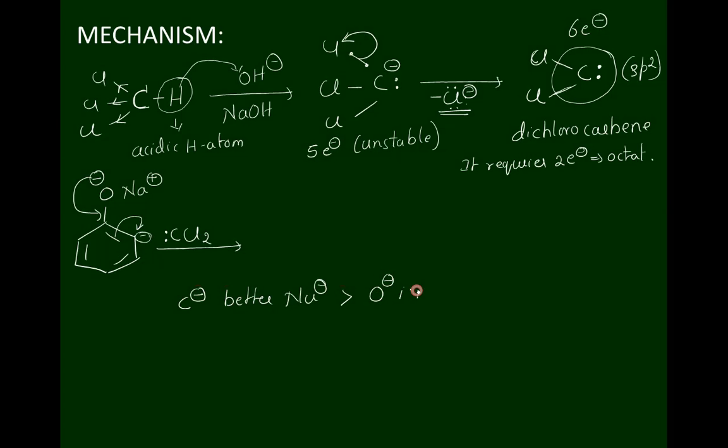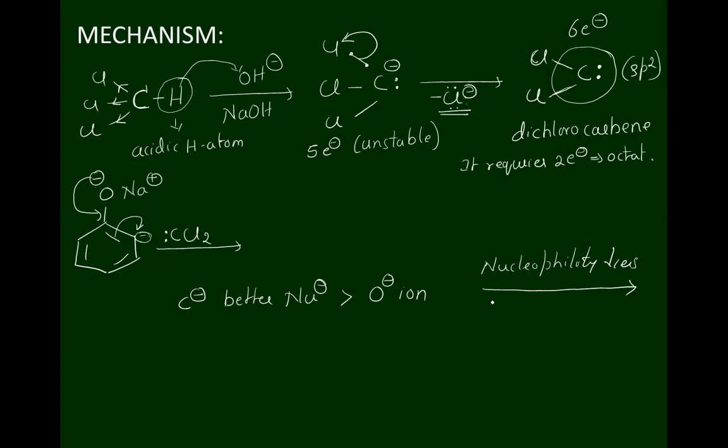Reason, as we move across the period, we know that nucleophilicity decreases. We have taught this concept of nucleophilicity and basicity in haloalkanes and haloarenes. Nucleophilicity means the tendency of a nucleophile to attack the electrophile.